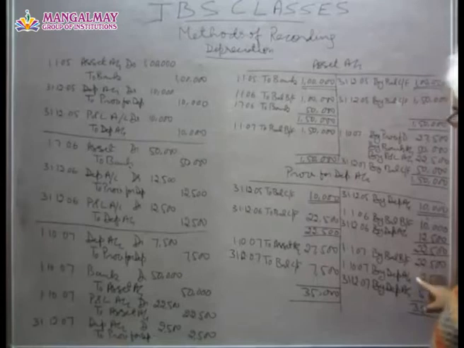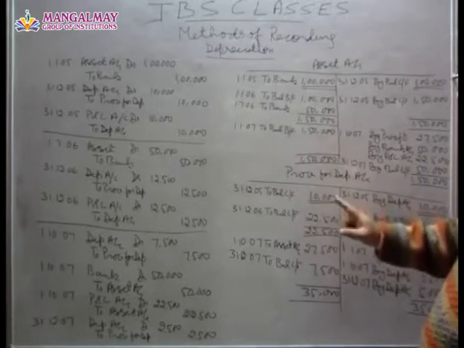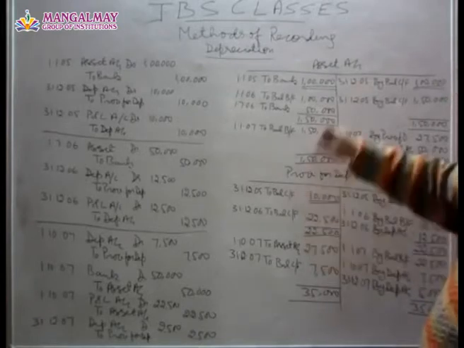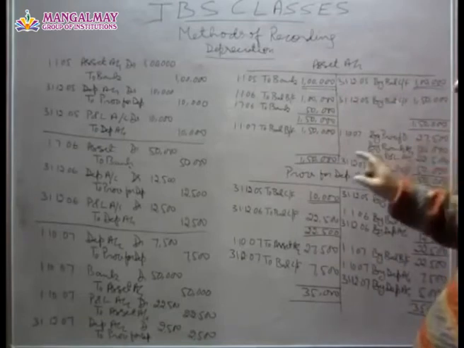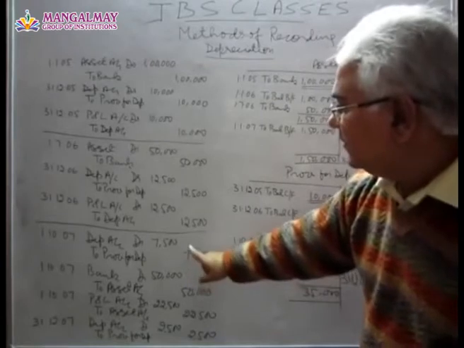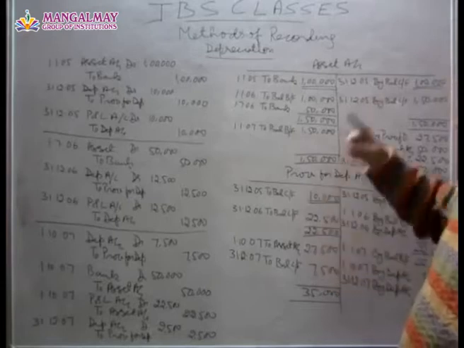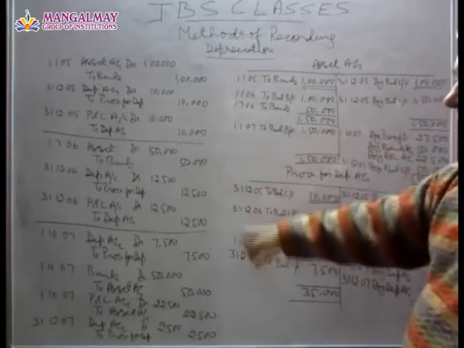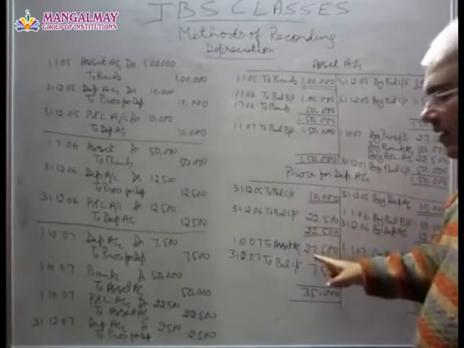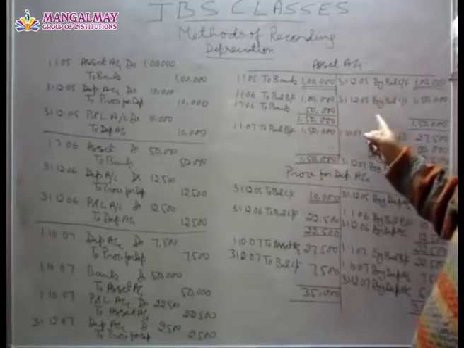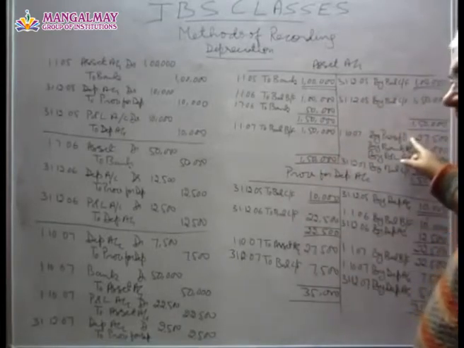Okay. Now this total 27,500 will be taken out from provision for depreciation account and shifted to asset account. For this the entry is provision for depreciation account debit to asset account. I have not made that entry there, but the entry is provision for depreciation account debited to asset account. Okay, that's why this amount is going from this place to this place.